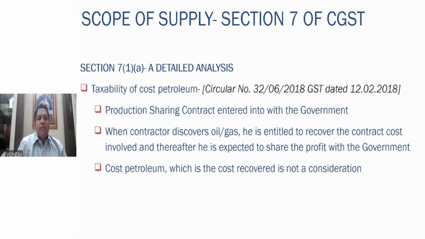One is whatever cost I am spending, I am recovering that from the government. On top of that, if there is any profit margin which I have added, I am supposed to share that profit with the government. I hope this point is clear. So whatever costs you undertake towards doing the exploration, you take that from the government. And apart from that, you also add a particular margin, and the profit needs to be shared with the government. This is what the process takes place.